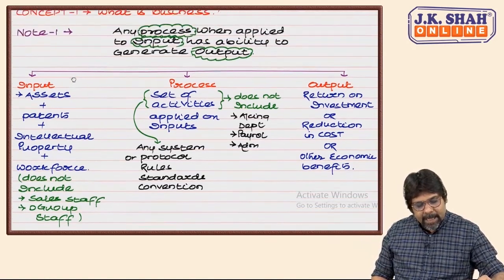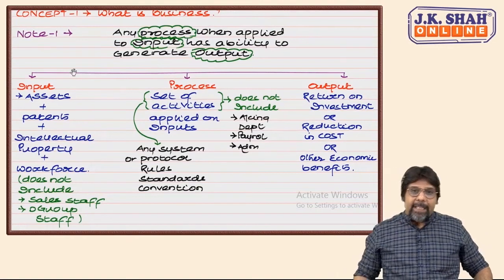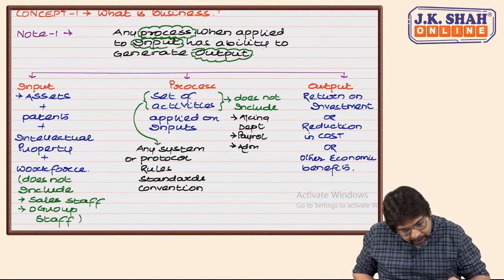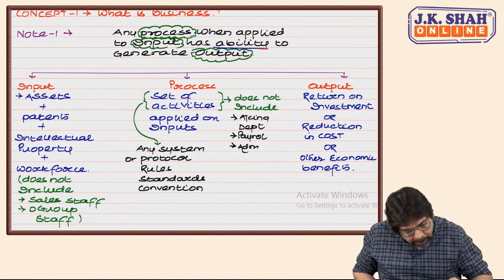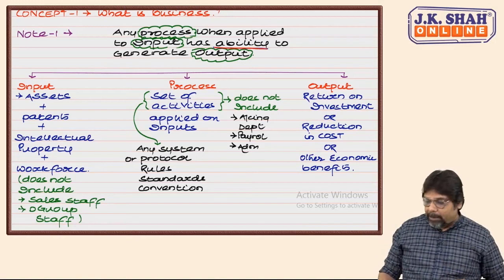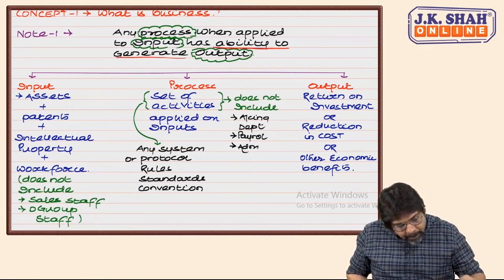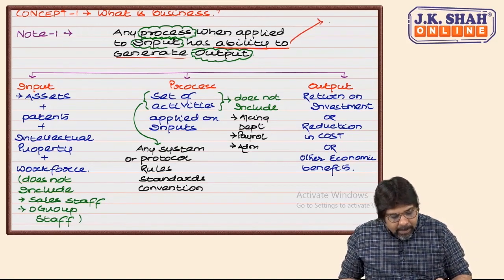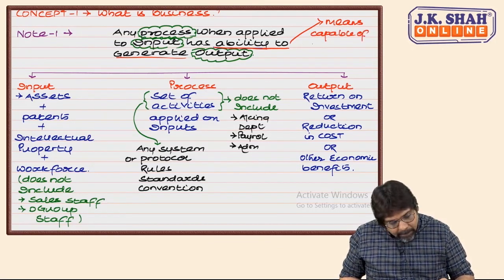Now Chartered, I have written over here, any process when applied to input has the ability to generate. Ability to generate means capable of generating.